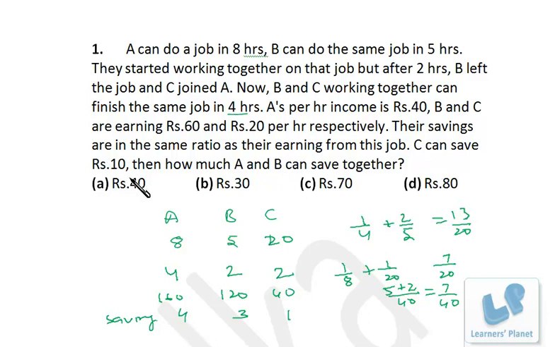Now C can save rupees 10, then how much A and B can save together? That means this 1 is actually 10 and we are asked about this 7. So if 1 is 10, 7 is 70, as simple as that. So precisely this question is based on time and work. The remaining story is like a child's job, you can say, right? That's very easy to find out. I hope you are getting it.